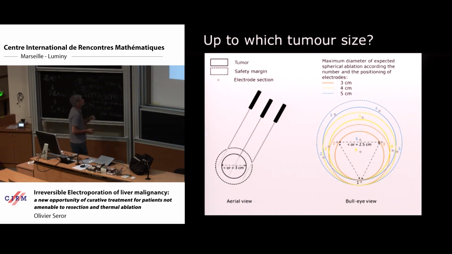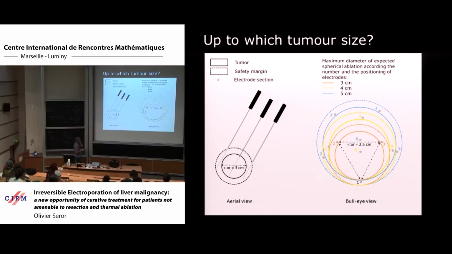So, for electroporation, currently, you can see this is a chart defining how many needles we are supposed to use to ablate a tumor of 3, 4, or 5 centimeters.